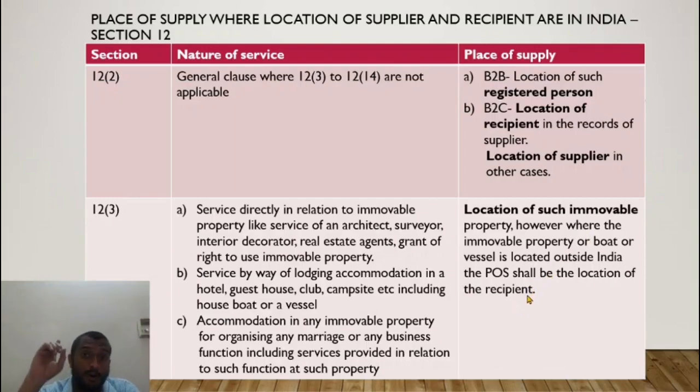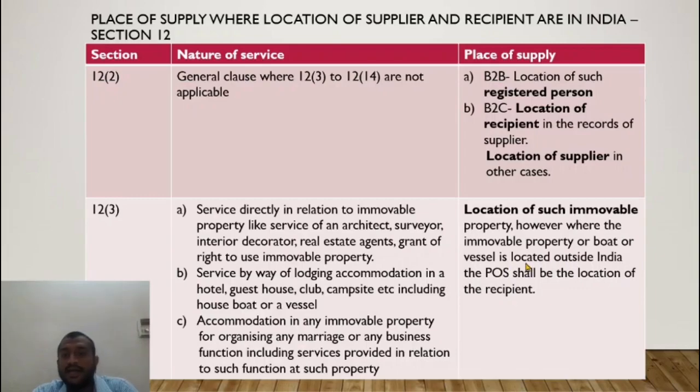So if the immovable property, as per this law, let us say I am buying a property in Dubai, and the real estate agent is in India and the person who is buying is in India, but the property is in Dubai. In that case, for real estate agent service, the place of supply would be Dubai. This would come under export of service if the amount is received in convertible foreign exchange.